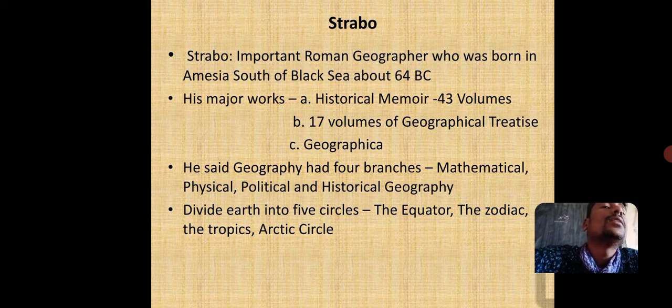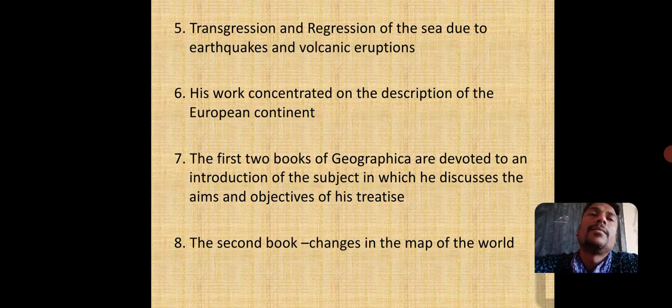Strabo also divided the earth into five circles, that is the equator, the zodiac, then the tropics, and the Arctic circle, and the tropics are 2, so it is altogether 5. Transgression and regression of the sea due to earthquake and volcano eruption was also studied by Strabo. His work concentrated on the description of the European continent. The first 2 books of Geographica were devoted to introduction of the subject, in which he discusses aims and objectives of his treatise. And the second book studied the changes of the world map.